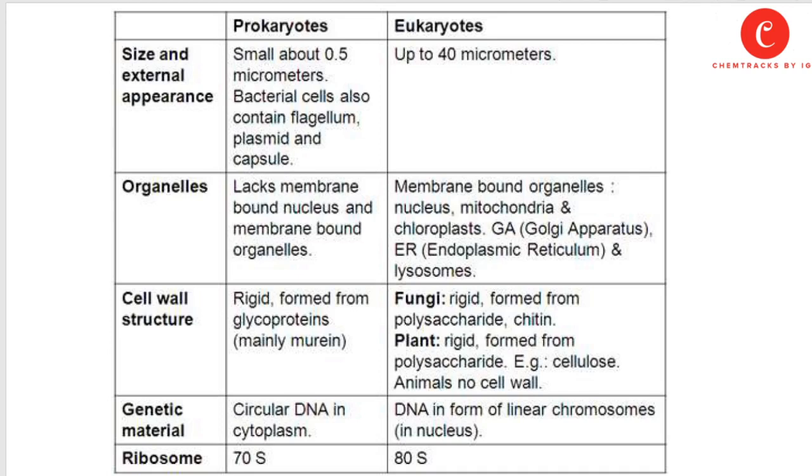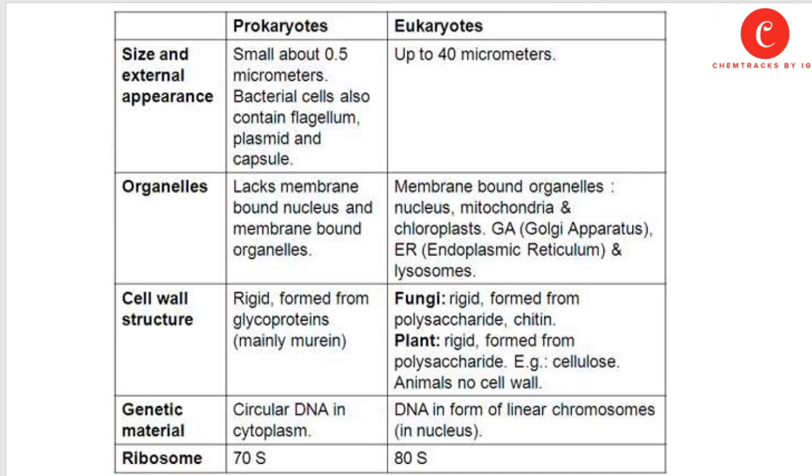The fungal cell wall is rigid and formed from the polysaccharide chitin. In plants, the cell wall is rigid and formed from a polysaccharide called cellulose. Animal cells don't have any cell wall; their outer covering is the plasma membrane or cell membrane.